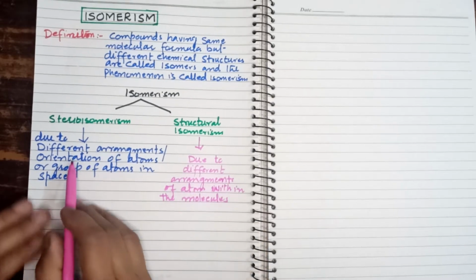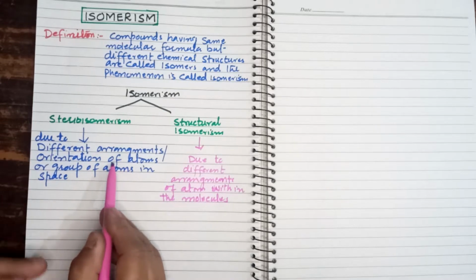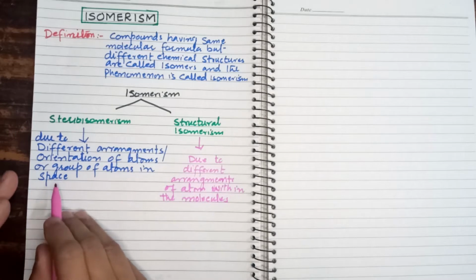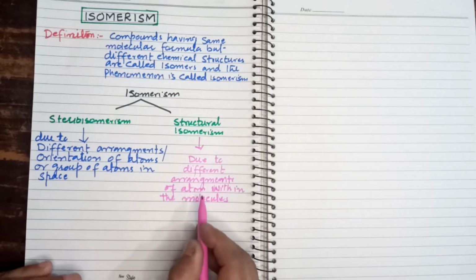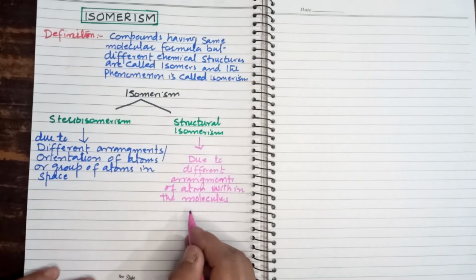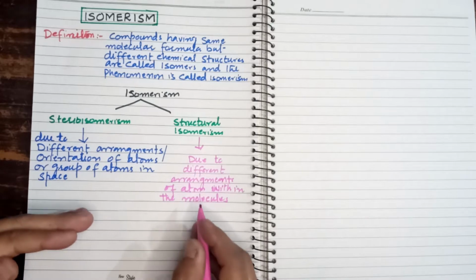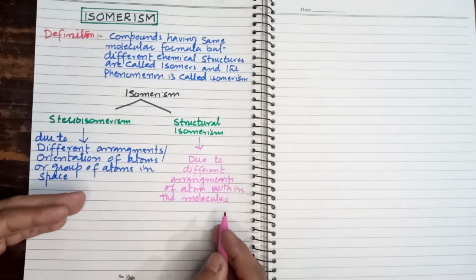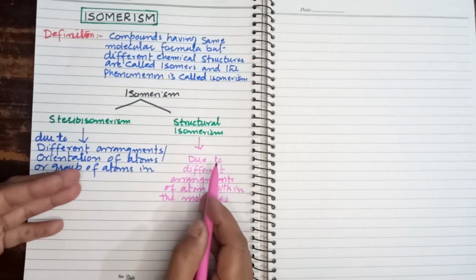While stereoisomerism is due to the different arrangement or orientation of atoms or groups of atoms in space. While in structural isomerism, atoms are arranged in a different way within the molecules. Or we can say in structural isomerism, organic molecules have the same molecular formula, but their structural formulas are different. So such type of isomerism is known as structural isomerism.